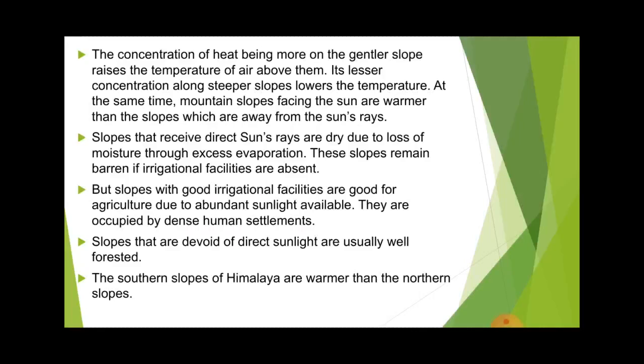The slopes that are devoid of direct sunlight are usually well forested. Where the sunlight does not fall directly, the areas become more forested. As an example, the southern slope of the Himalayas is warmer than the northern slope. The northern slope does not get the maximum amount of heat, but the southern slope of the Himalayas gets the maximum amount of heat, and because of it the southern slope has human settlement as well as agricultural